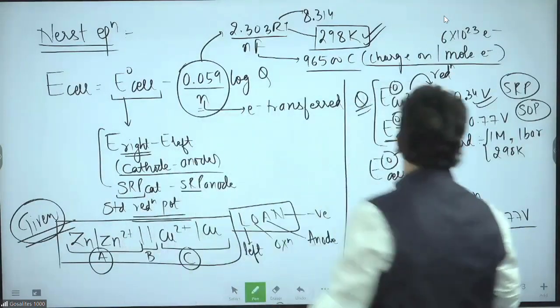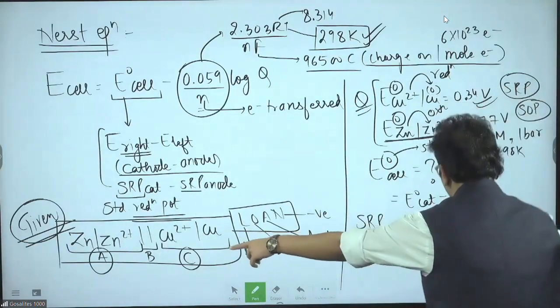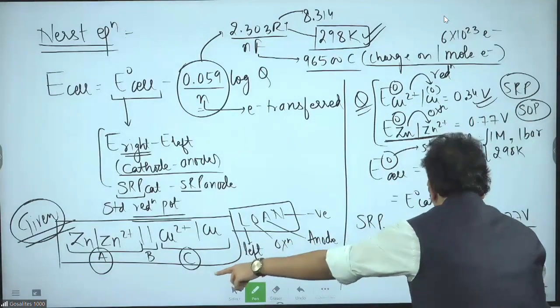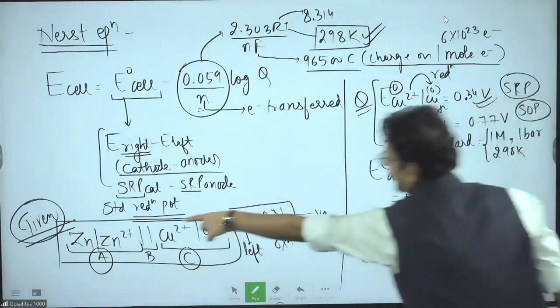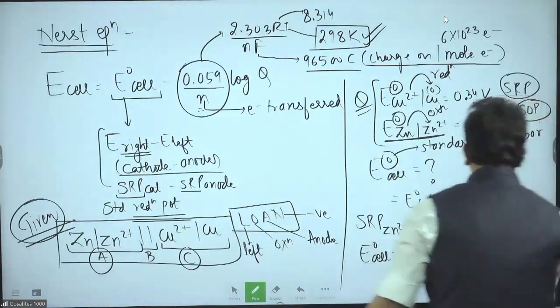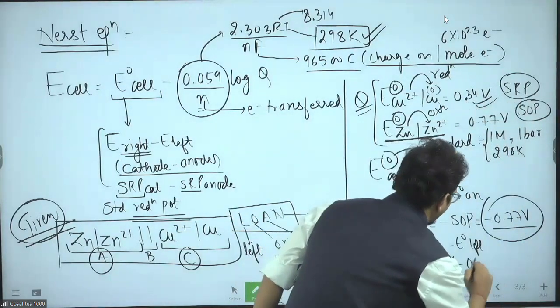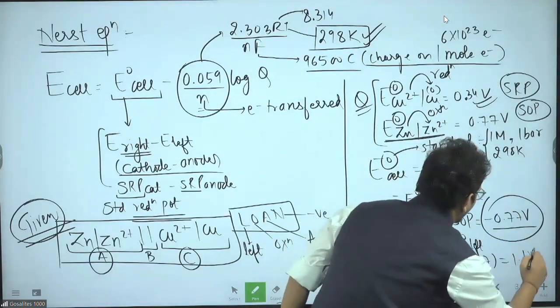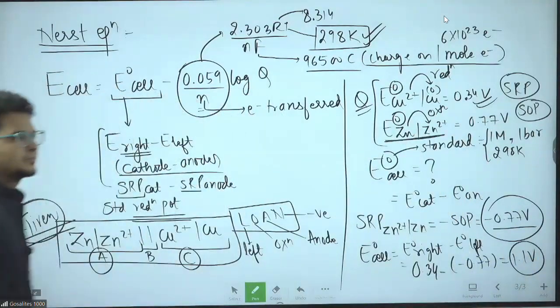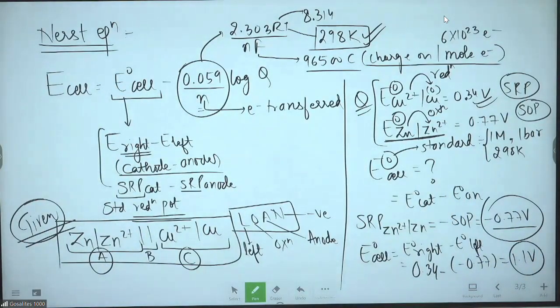So right side cathode is given as copper, so 0.34 minus, left side we have zinc, zinc's SRP value, minus 0.77. So minus 0.77, so 1.1 volt will come. This is your E naught value.